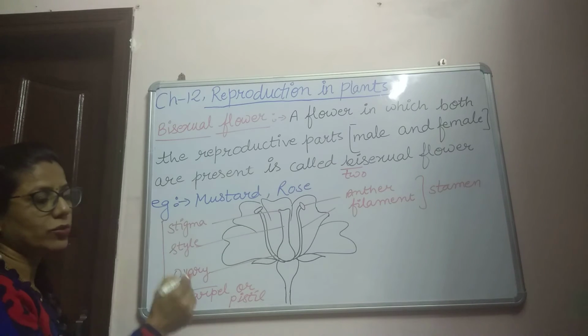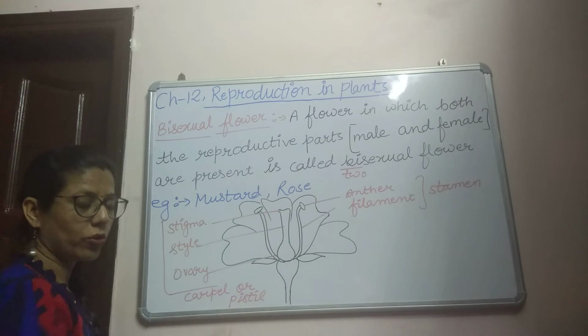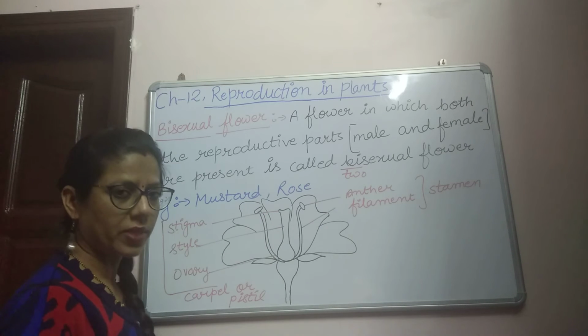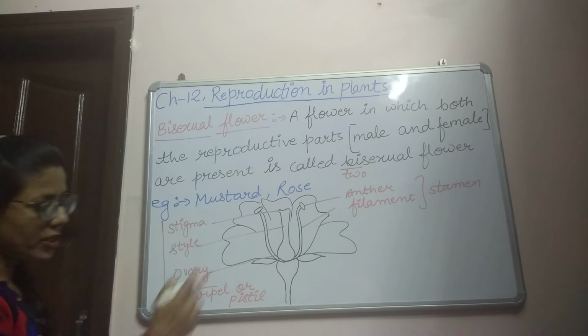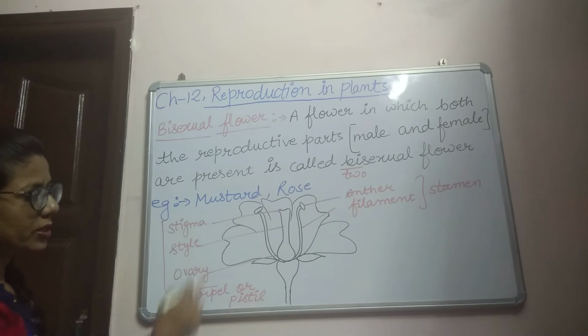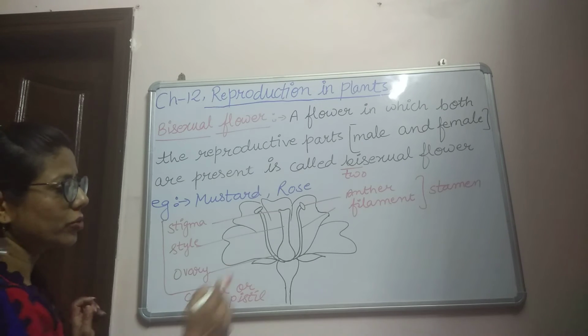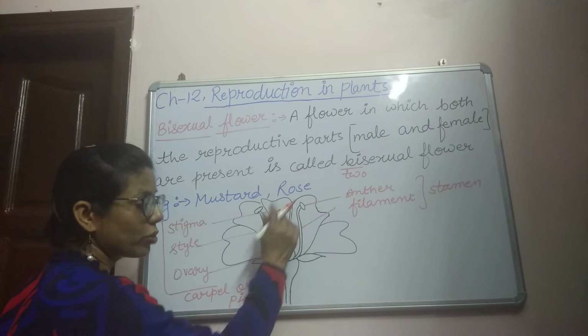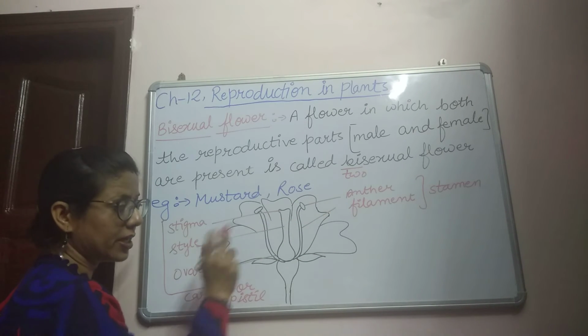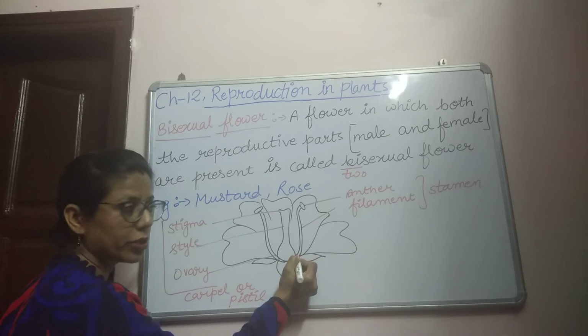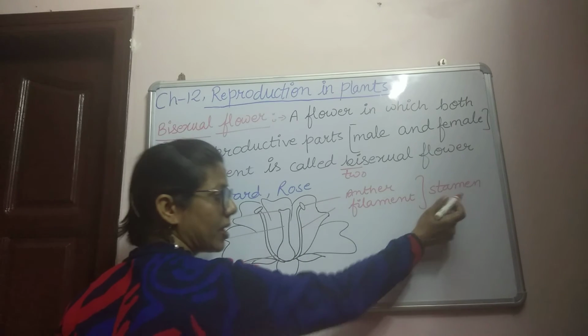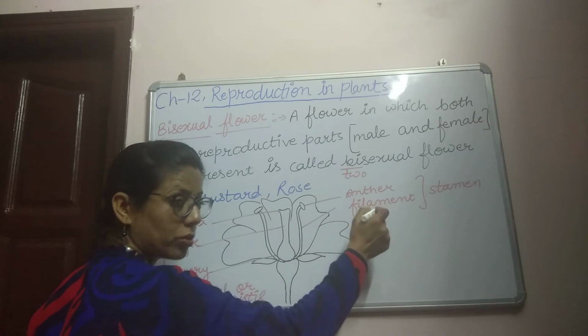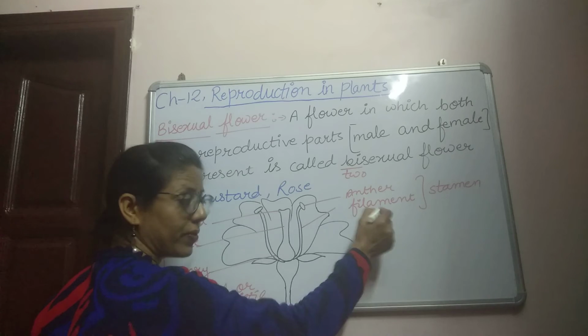Examples of bisexual flowers are mustard, rose, petunia and china rose. Now you can see in this diagram, this is a bisexual flower, because both the reproductive parts are present in one flower. This is the male reproductive part, the stamen, which has two parts, anther and filament.